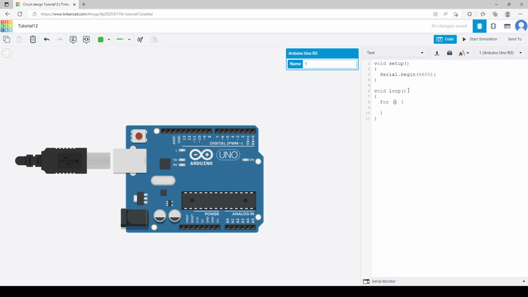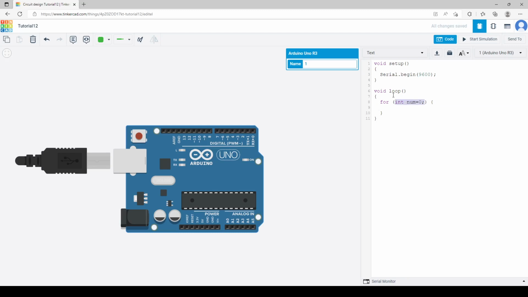So the first thing, as you remember, is the variable initialization. The first thing inside the parentheses is variable initialization. Now, we can take any variable, like x or i. We can even take num, which is pretty interesting. Let's take num. So int num equals 0.